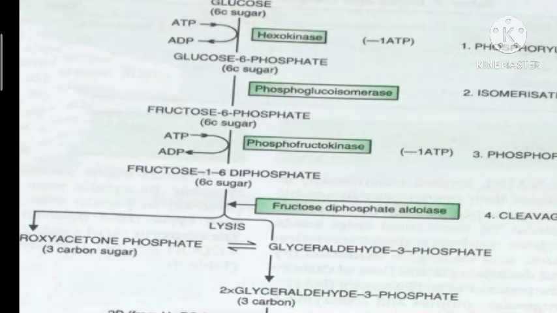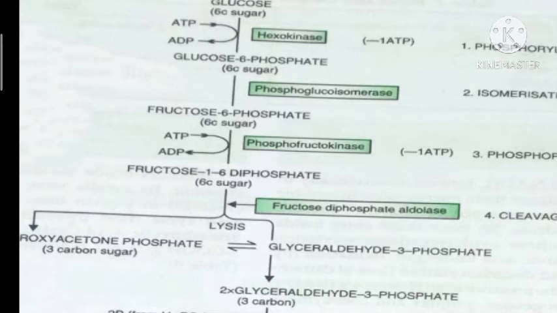This glucose 6-phosphate is now isomerized to fructose 6-phosphate. What are isomers? Isomers are two or more compounds with the same formula and a different arrangement of atoms in them, having different properties. So glucose 6-phosphate and fructose 6-phosphate are isomers. This glucose 6-phosphate is isomerized to fructose 6-phosphate by the enzyme phosphoglucoisomerase. Now, when fructose is involved in glycolysis, fructose can be converted into fructose 6-phosphate by a phosphorylation reaction directly.